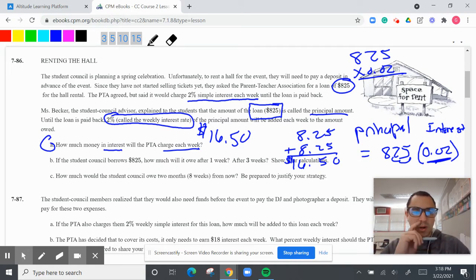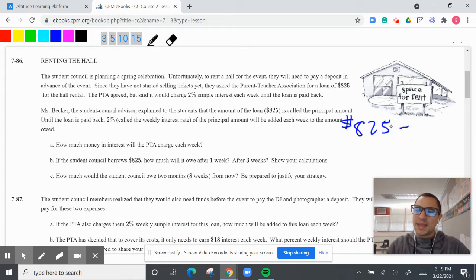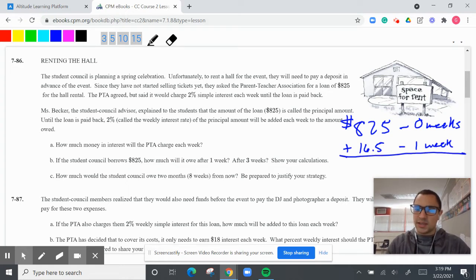If the student council borrows $825, how much will it owe after 1 week? All right, so after 1 week, how much do we owe the PTA? So let's go ahead and figure this out. We know that it's going to be $825, right? And if we paid it back in 0 weeks, so that means we got it and gave them back the money in like 7 days or less, then we would just owe $825. But we have to add $16.50 for the first week, right? And that is going to equal